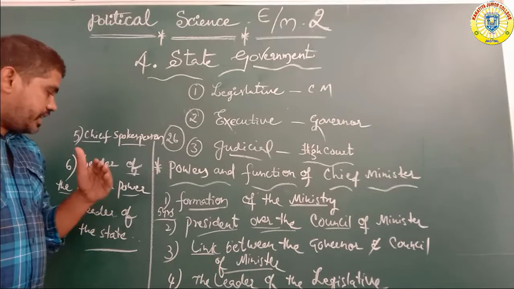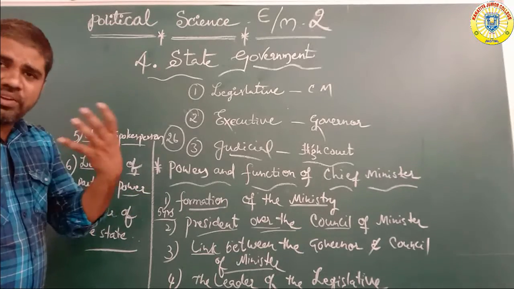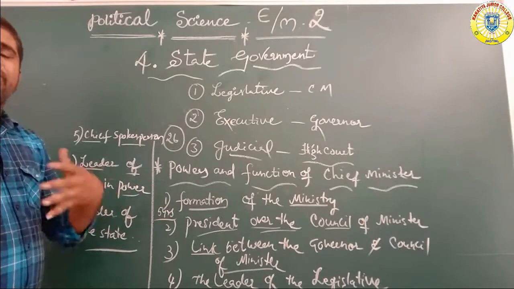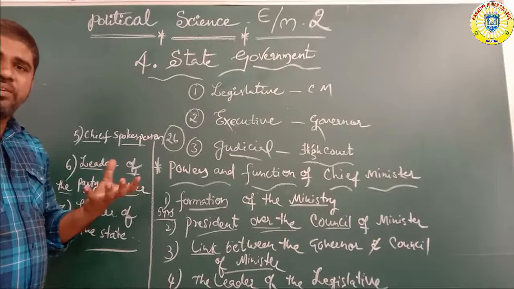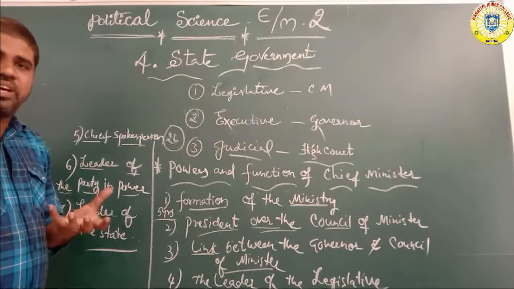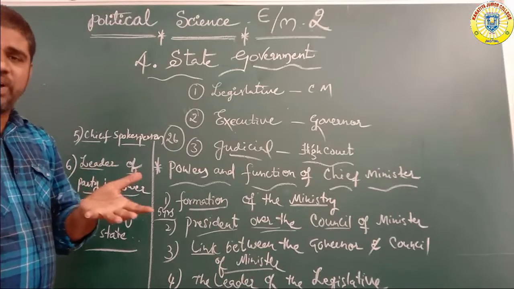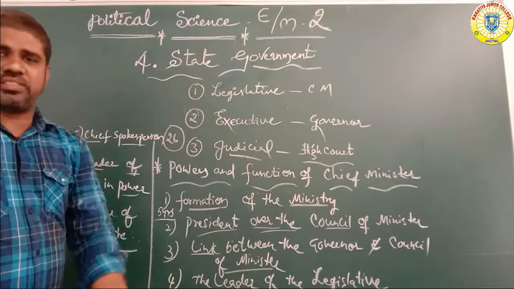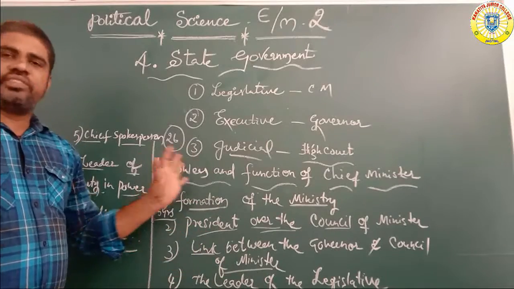The ruling party leader dominates the assembly and the state level. The total authority and power over the party leader and party members rests with the chief minister only.